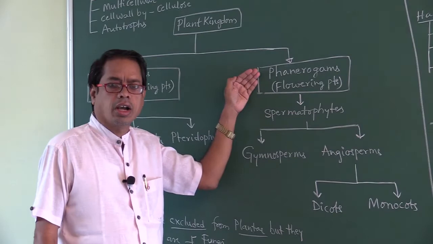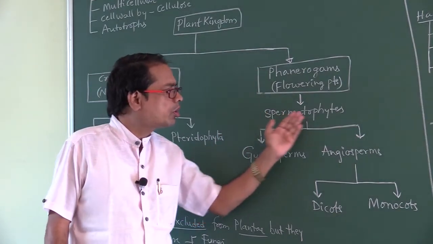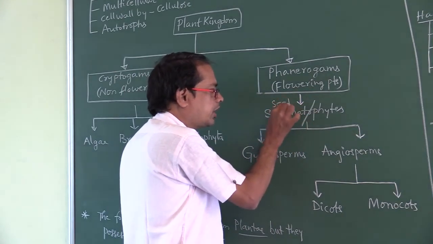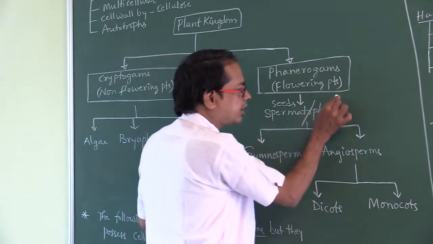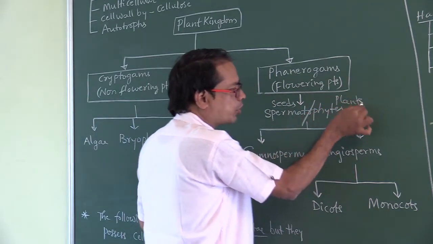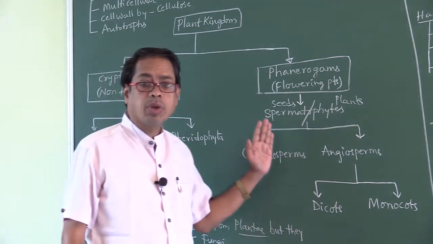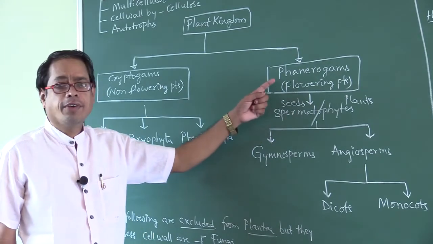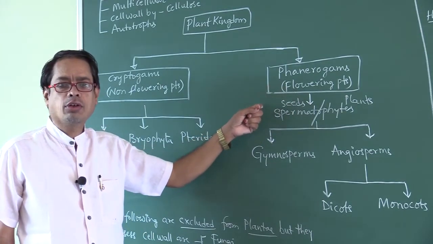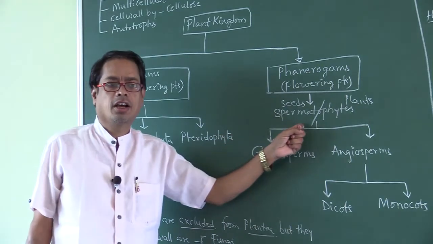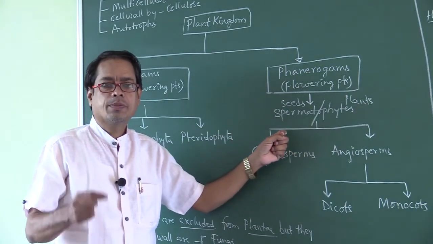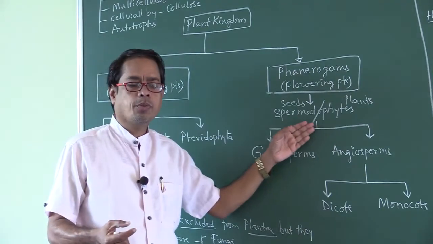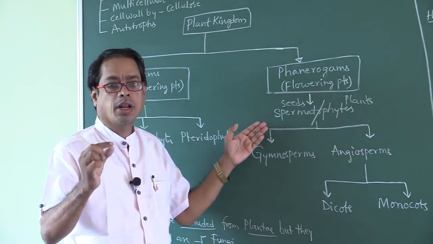Phanerogams contain only one group called spermatophyta or spermatophytes. Spermato means seeds. Phytes means plants. The plants that produce seeds are called spermatophytes.